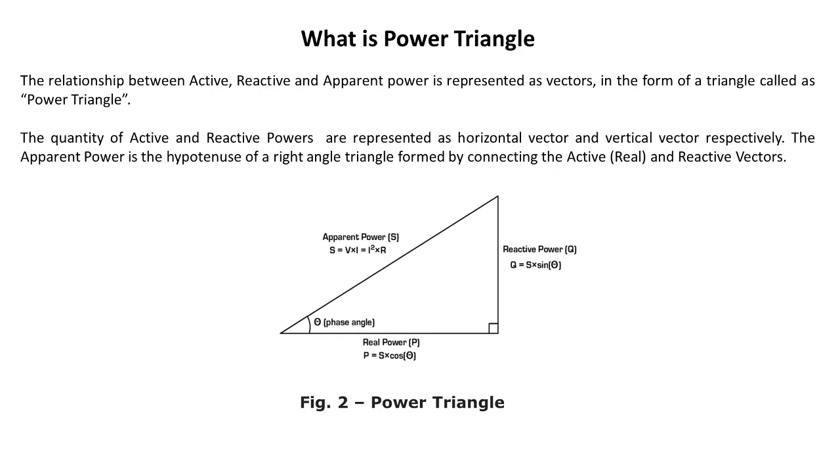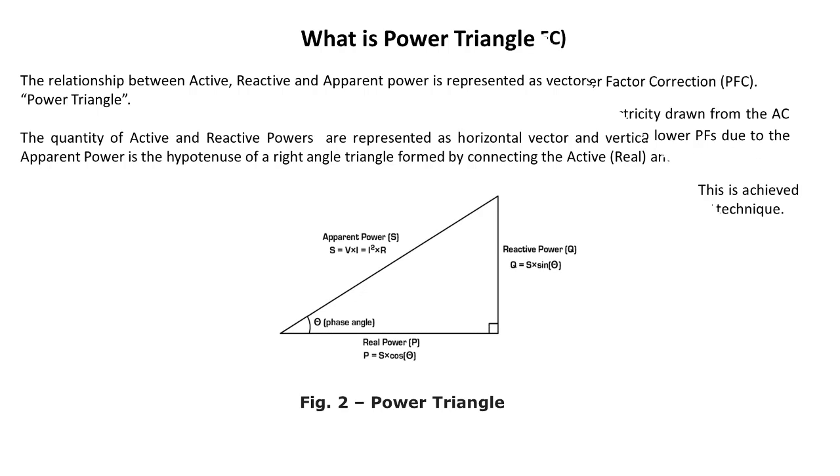The relationship between active, reactive and apparent power is represented as vectors in the form of a triangle called the power triangle. The quantities of active and reactive powers are represented as horizontal vector and vertical vector respectively. The apparent power is the hypotenuse of a right angle triangle formed by connecting the active and reactive vectors. Here the figure of the power triangle is shown.